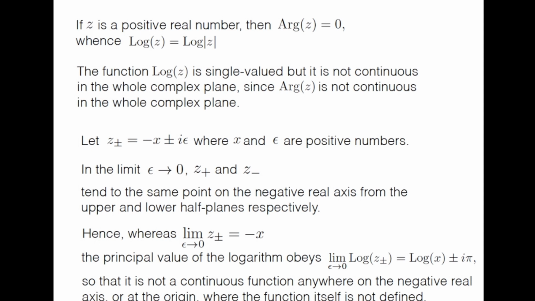So that means you are taking some points just above and below the negative real axis, z plus and z minus.